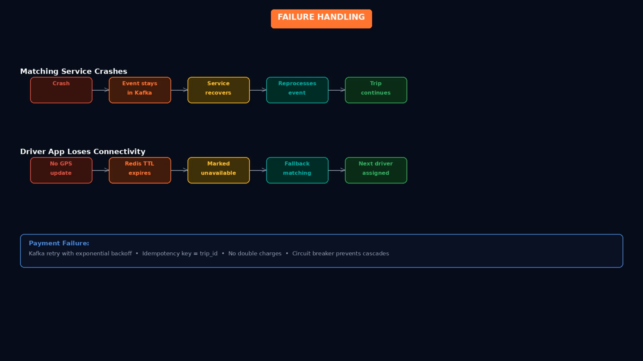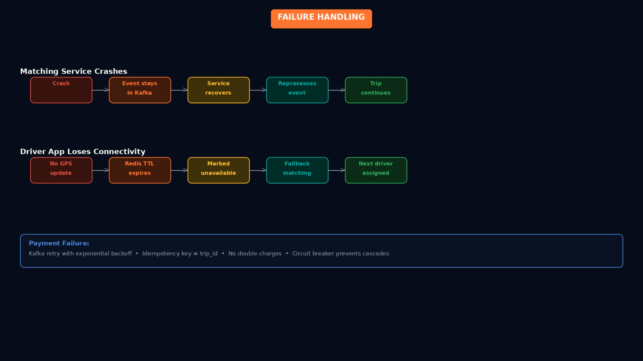What happens when things go wrong? If the matching service crashes mid-match, the trip event remains in Kafka. When the service recovers, it reprocesses the event. Kafka's consumer groups ensure exactly once or at least once processing, depending on how you configure offsets.